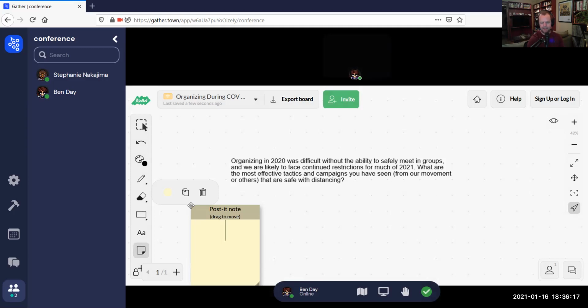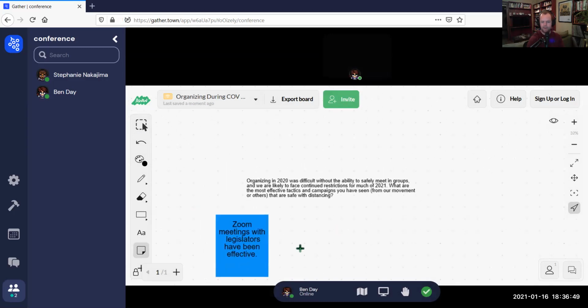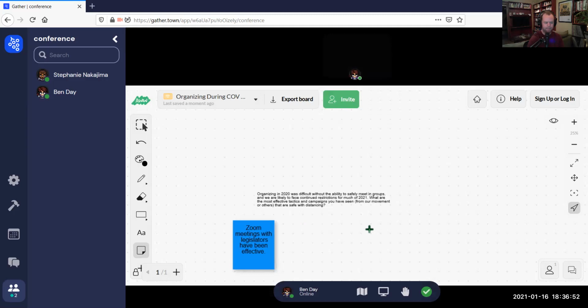And I can throw in here, Zoom meetings with legislators have been effective. This is not the most insightful thing I'm going to say in this conference, but this is just kind of an example of how to do it. Then you can change the color code if you really want to. If you hate what you just wrote, you can hit the trash can and delete it. But if you like what you said, you can just kind of X off of the whiteboard, and now your post-it note has been added to this giant whiteboard.